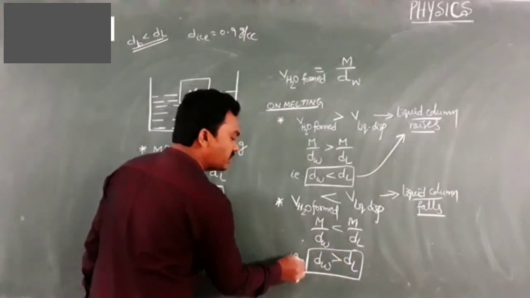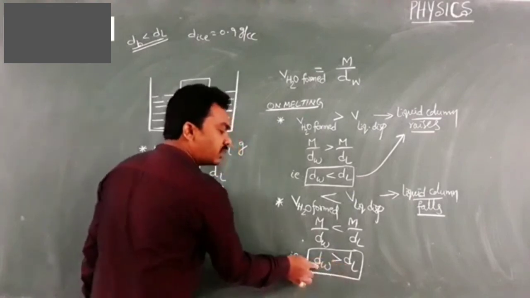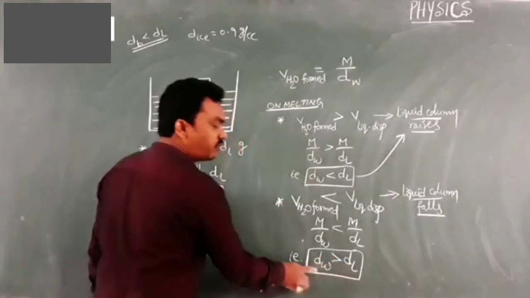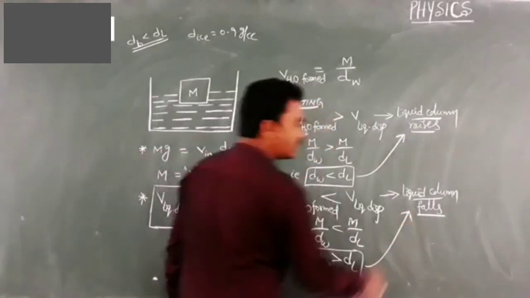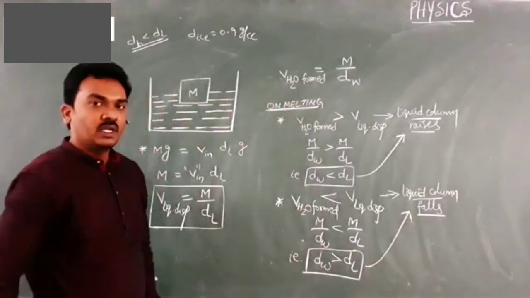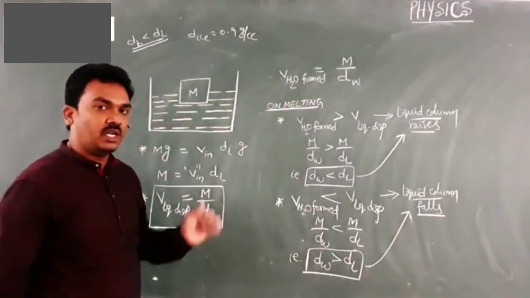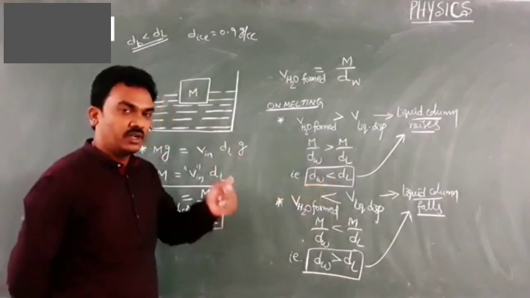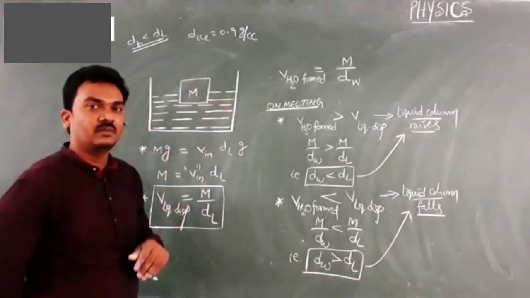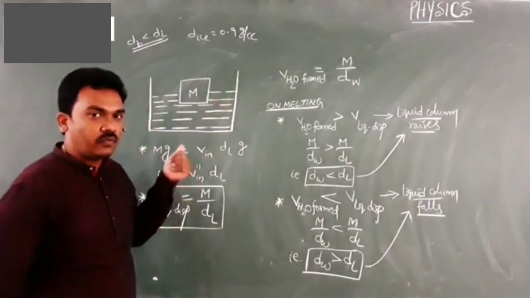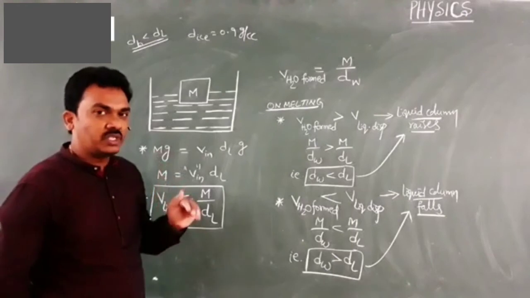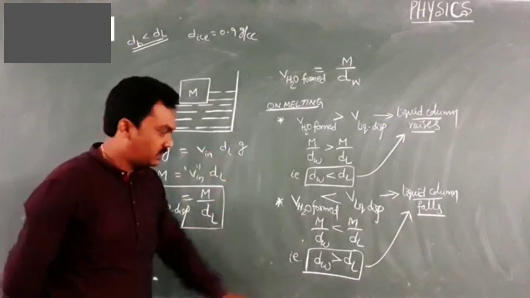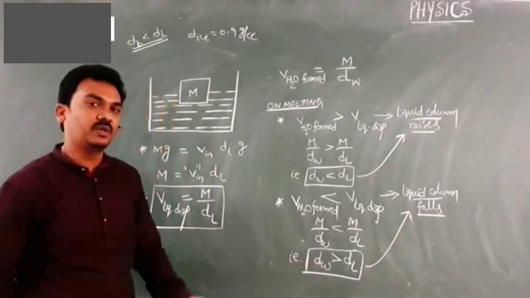Means when ice is floating in a liquid whose density is less than that of water, then the liquid level falls. Very simple to remember. If ice is floating in a liquid whose density is more than that of water, then the liquid level rises. If ice is floating in a liquid whose density is less than that of water, then the liquid level falls. This is how you can remember.